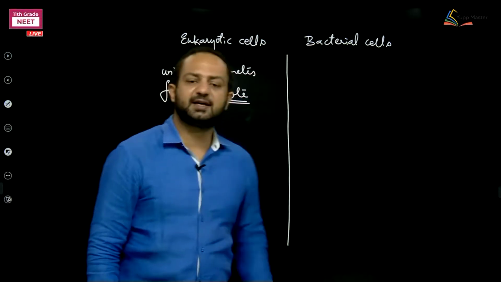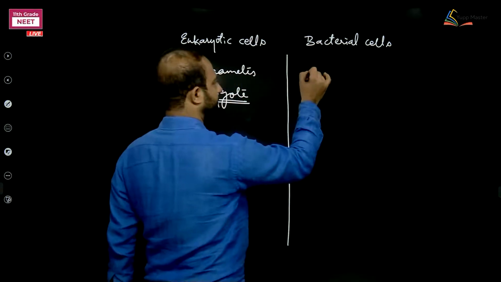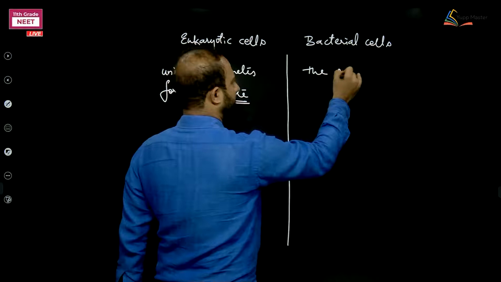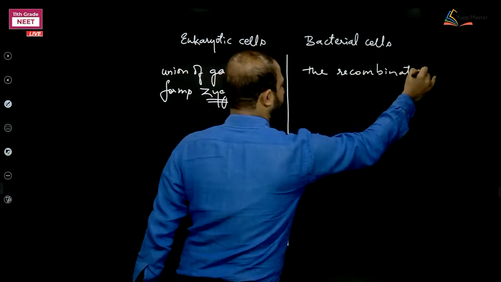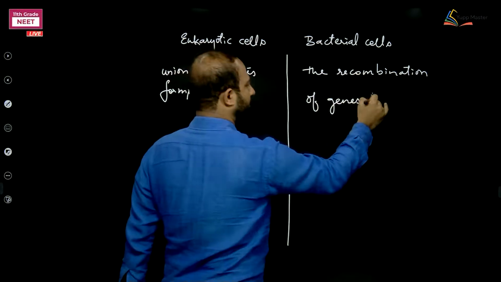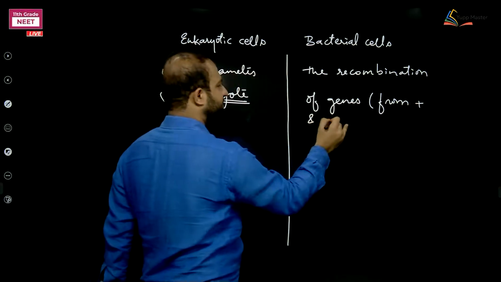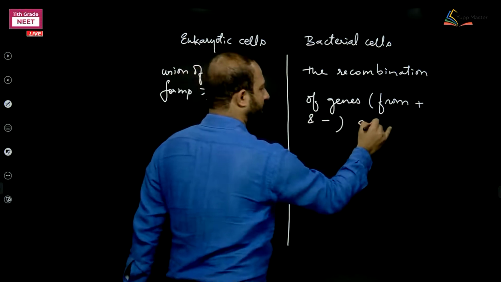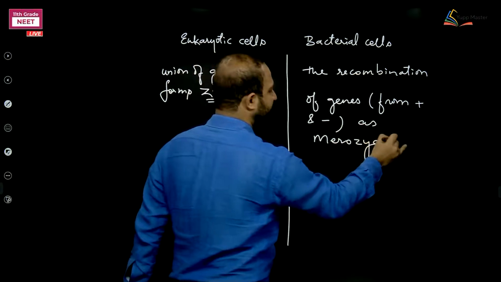Whereas if bacteria is considered, in that case there is recombination of genes from donor and recipient as a merozygote. Now the name is different. Remember, this is not a zygote.